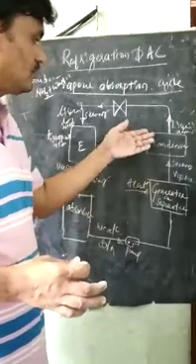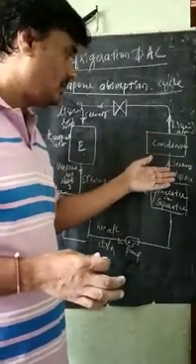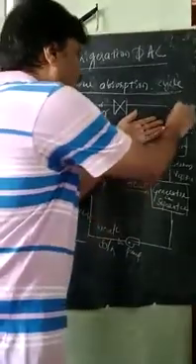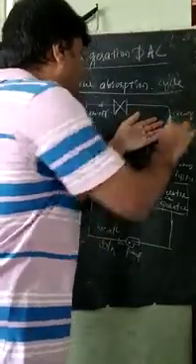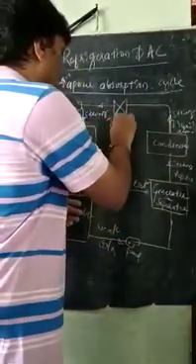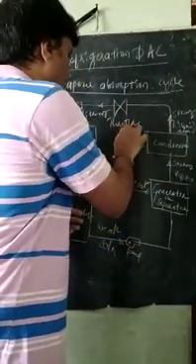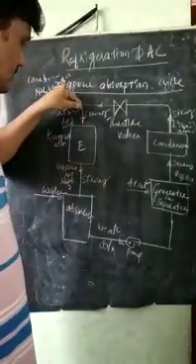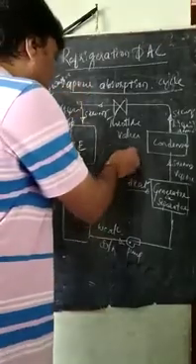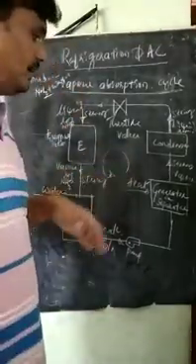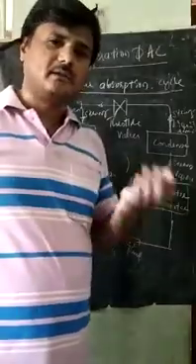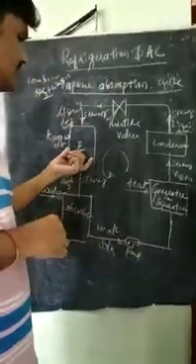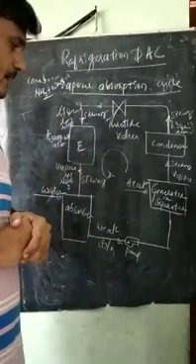Then it goes to the condenser to convert the strong ammonia vapor to strong liquid ammonia. Then it passes through the throttle valve to maintain the energy in the circuit. So again it will be supplied. Therefore, this cycle will be repeated continuously to maintain a lower temperature in this zone.